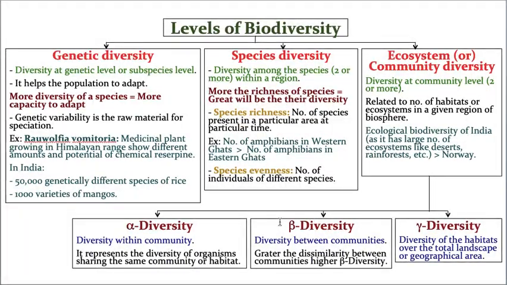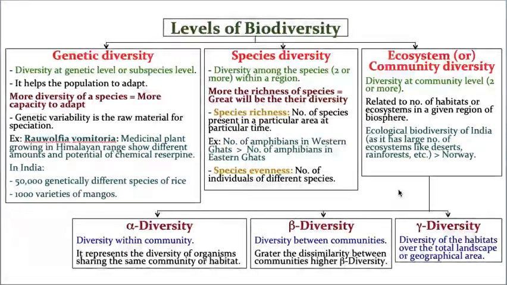No, you are taking all the communities which are living in a given geographical area, then that is called omega diversity. So these are various levels of biodiversity. And many questions are coming in NEET on these levels of biodiversity. So you need to understand this topic, one of the most important topics in the biodiversity chapter. If you don't understand this slide, don't hesitate to ask me again and again. I'm ready to explain because many questions are coming from this.